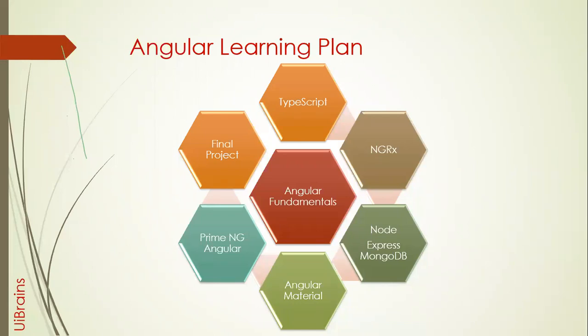Prime Faces is a rich collection of libraries for Java, and they have given a separate library for Angular, and they have a separate library even for Vue.js and React also. That's called Prime React and Prime Vue. So this is Prime NG, specifically designed for Angular, a rich collection of components.